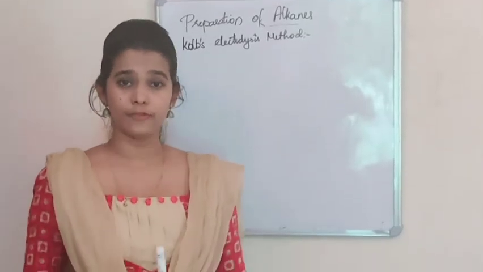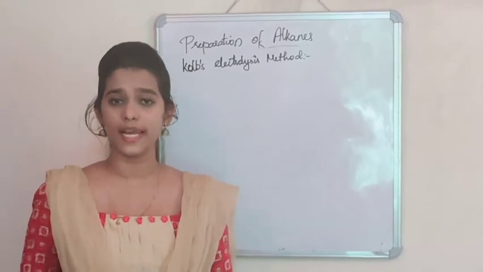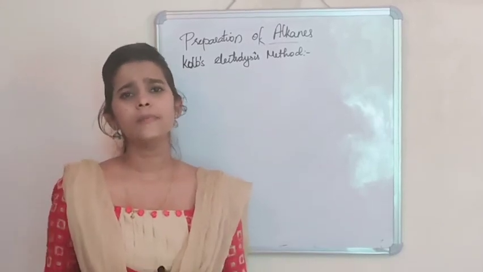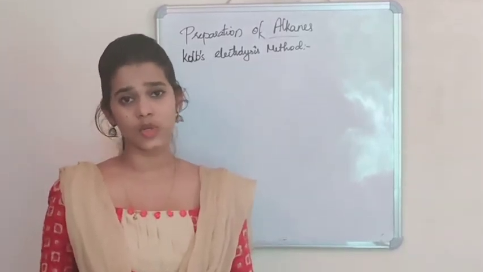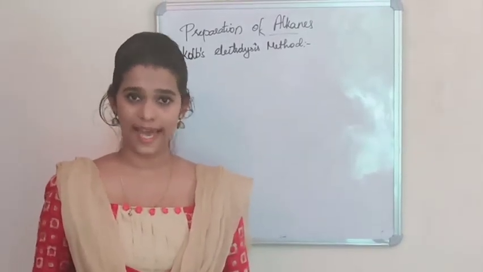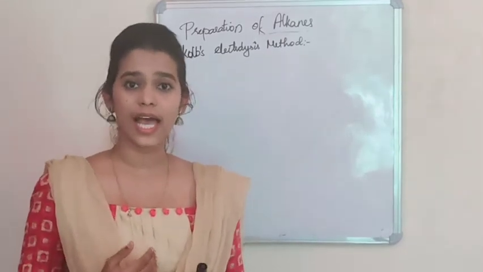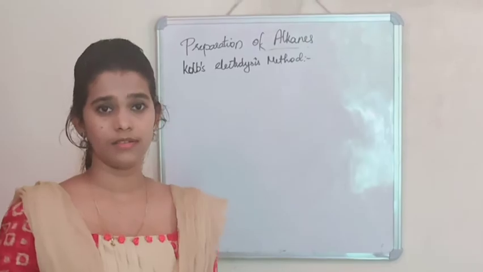The next method for the preparation of alkane from carboxylic acid is Kolbe's electrolysis method. This method involves the electrolysis of the sodium salt or potassium salt of carboxylic acid, and alkane is obtained at the anode side.